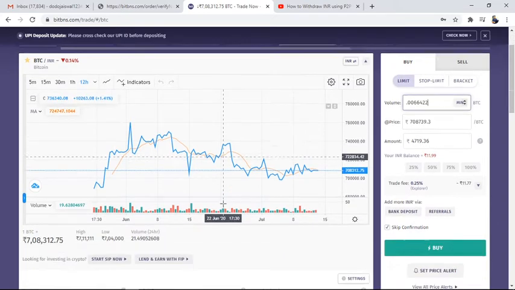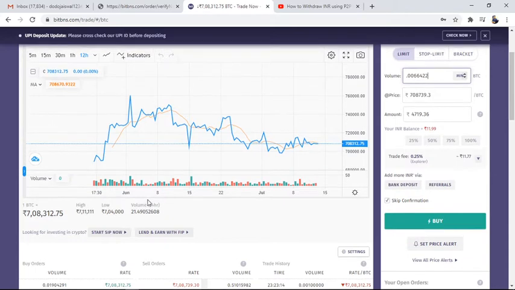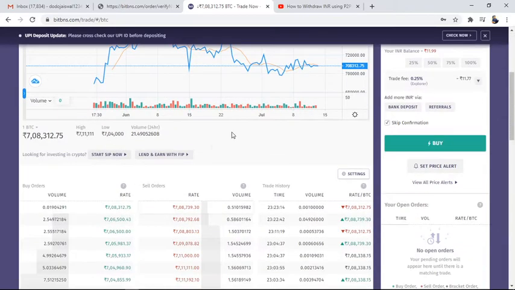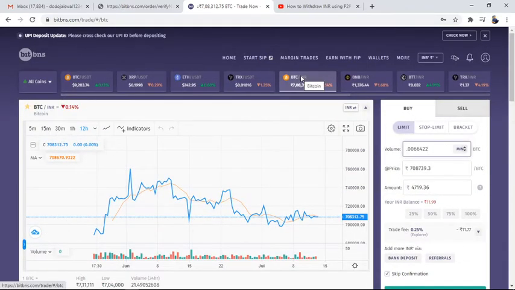But when you see our current rupees exactly, you will find how much? 4,704 or something. So we are losing here up to 13 to 14 rupees. So when will I get the profit, when will I sell, and when will I do the withdrawal?